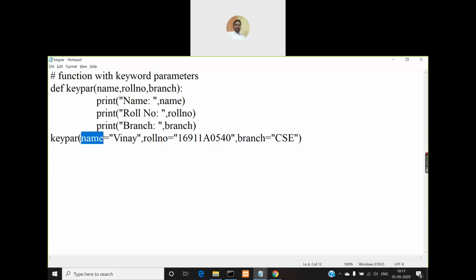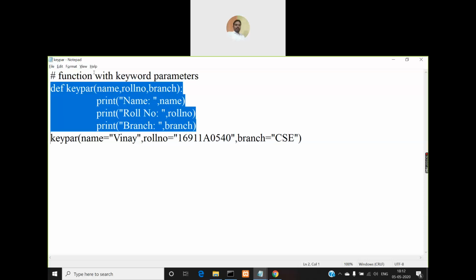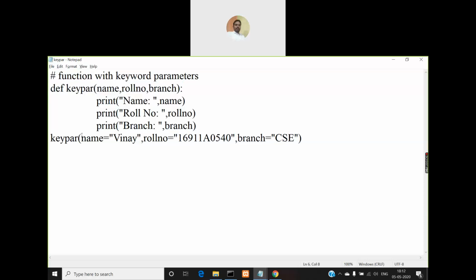So in the same way, here in this function, we need to mention a keyword. If you look at the first one, the keyword is name. So this keyword that you are writing here must match exactly with the parameter name that you mentioned during the definition of this keyPair function. So whatever name you have given there, exactly the same keyword must be used here. Okay.